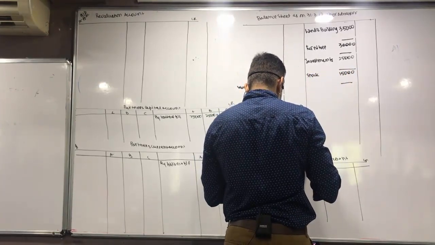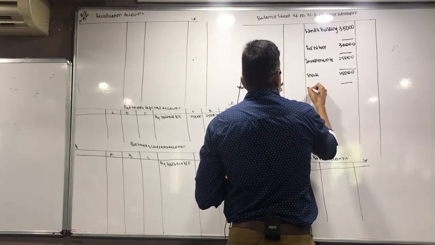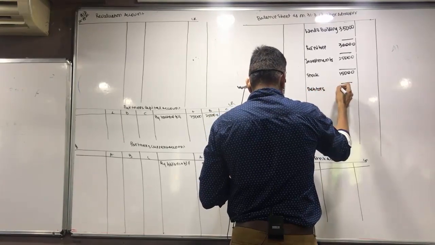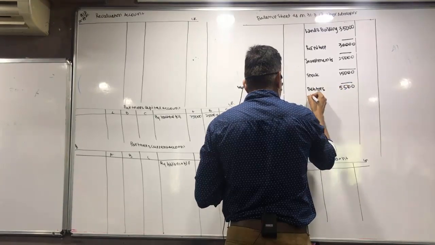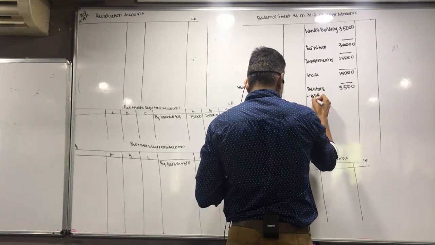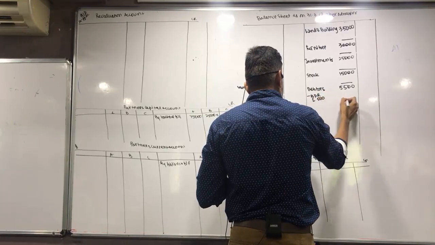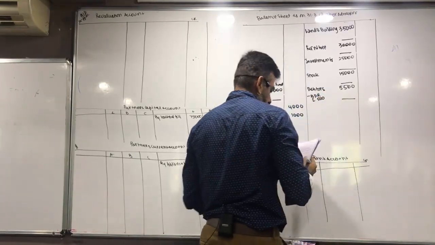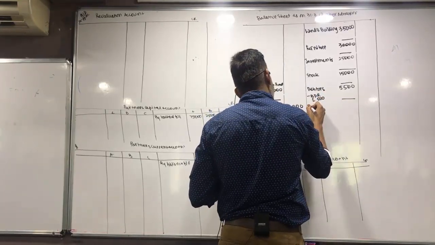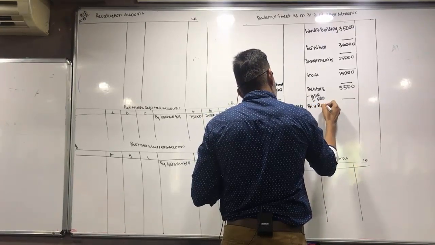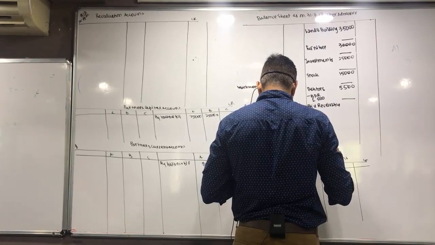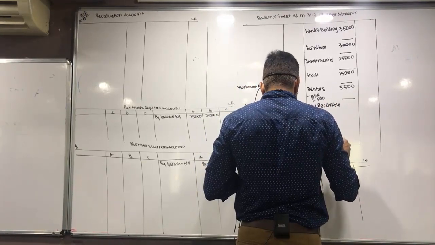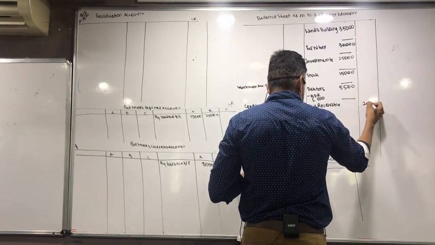Debtors. 5,500 minus bad debt reserve. Bill receivable. 2,000.